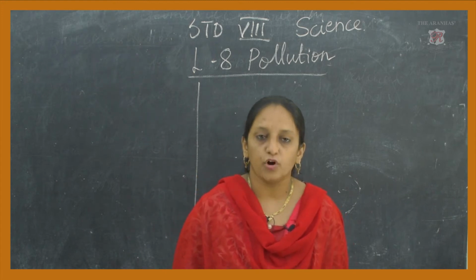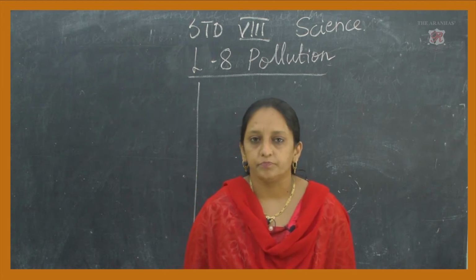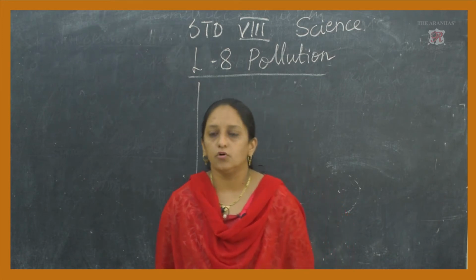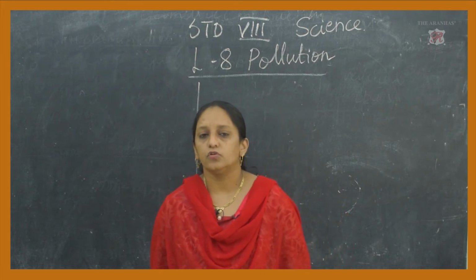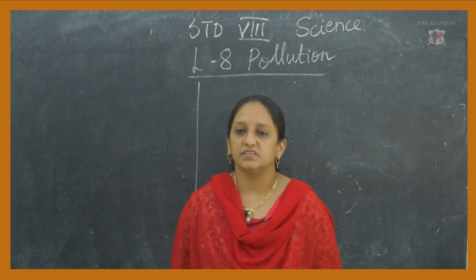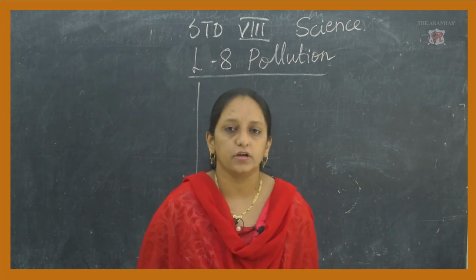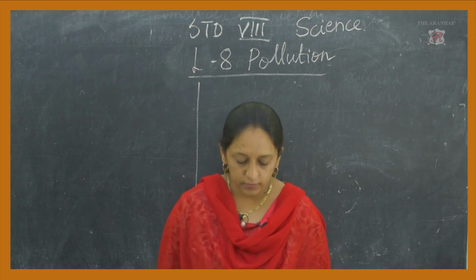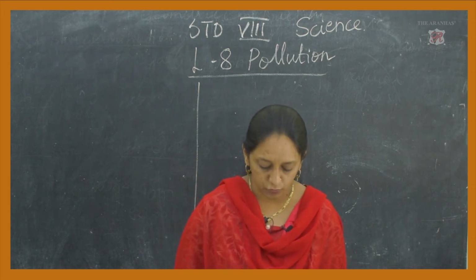Useful aquatic fauna is destroyed. Again, useful aquatic fauna, like what do we get from water? What we eat in our food, we get fishes, prawns, lobsters, crabs, all these are aquatic organisms. They all will be destroyed because of pollution of water.